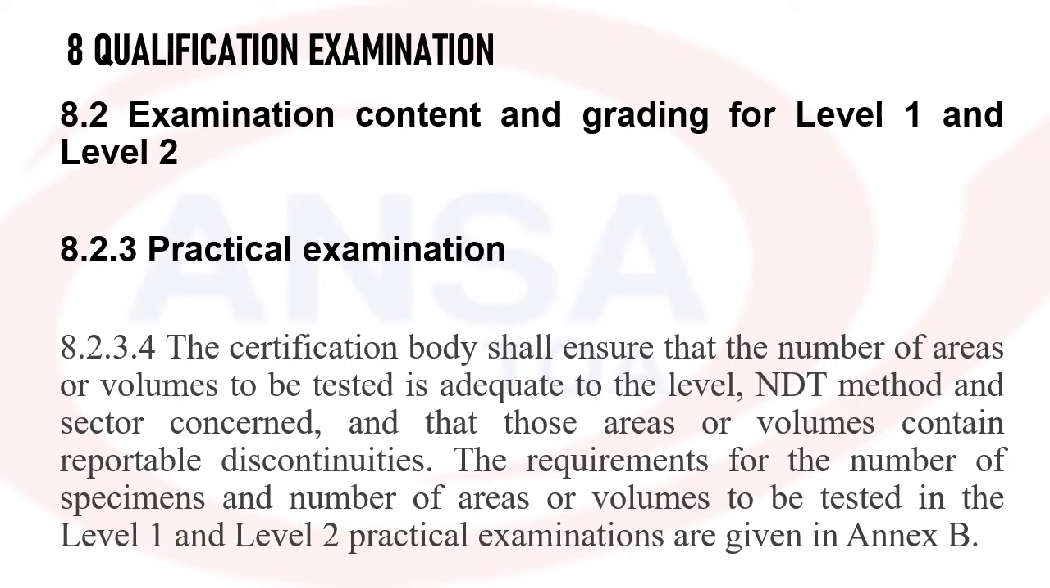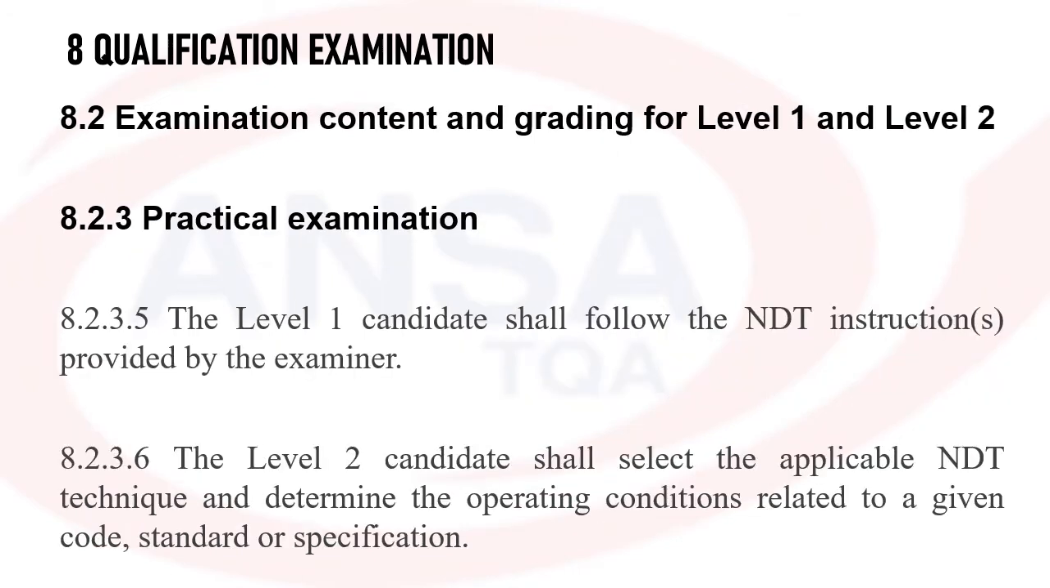The certification body shall ensure that the number of areas and volume to be tested is appropriate to the particular level, method and sector concerned. The requirements are again given in Annexure B. So the level 1 candidate shall follow the written instruction provided by the examiner. What does level 1 exactly do? He has to follow the instructions given by the supervisor. Similarly, when the level 1 candidate is taking the examination, an NDT instruction will be given to him. So he has to strictly follow the instruction and do the practical.